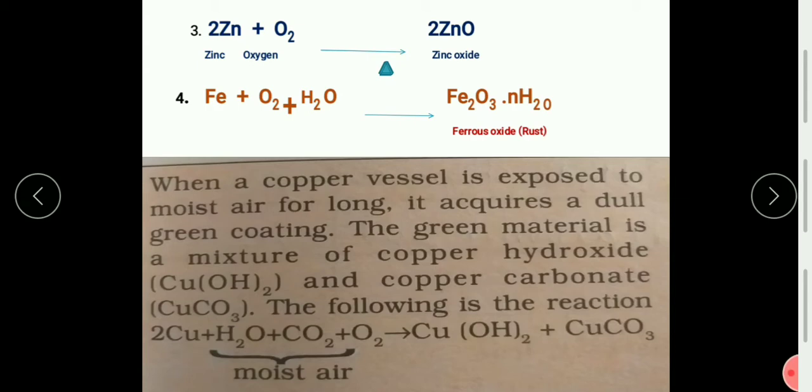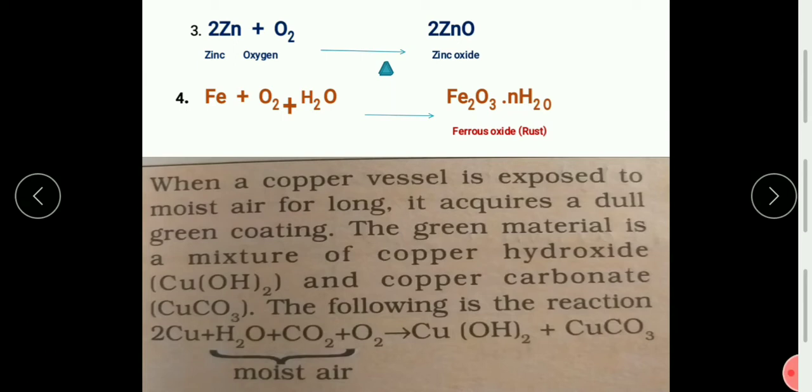So this is how metals react with oxygen. And one more metal which is very common to us is copper. You all use copper at home, and nowadays copper water bottles and copper vessels are very familiar to you. You also use copper in your puja rooms. If this copper is exposed to the atmosphere or water vapor, it reacts not only with oxygen but also with carbon dioxide and water vapor.